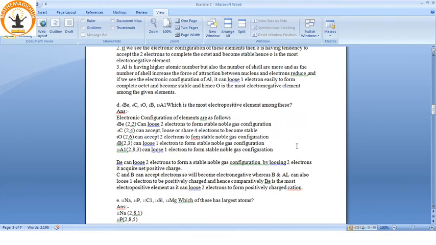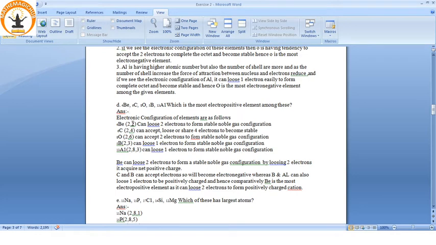Now which is the most electropositive element among these? See, now electronegative means element which can easily accept electron, and electropositive is which can easily donate electrons. So donors are mostly the metals, and acceptors are the non-metals. So let us write down the electronic configuration, which is already written over here.